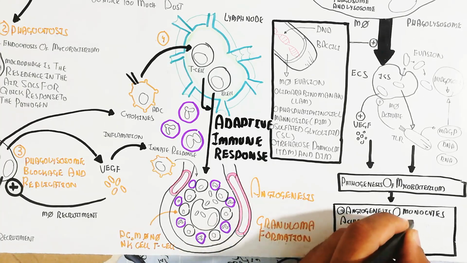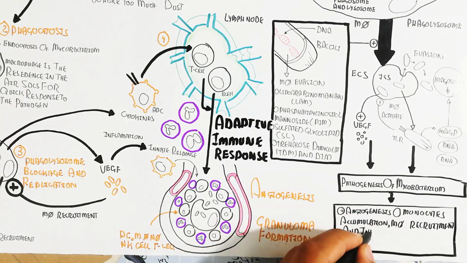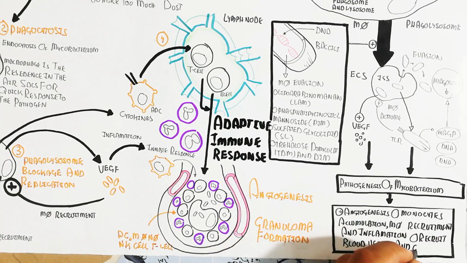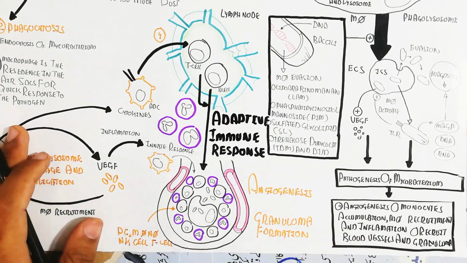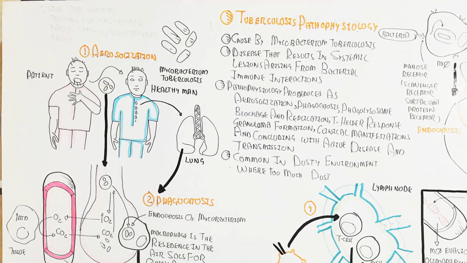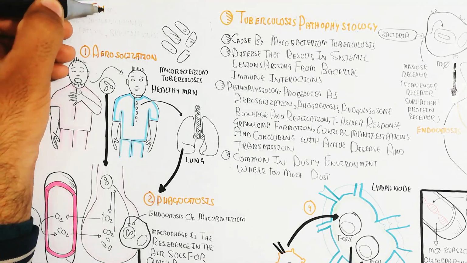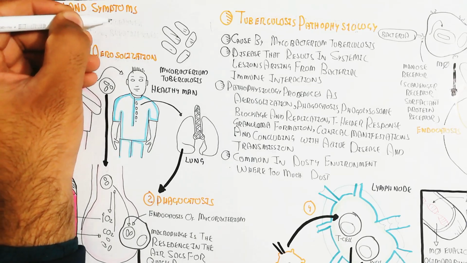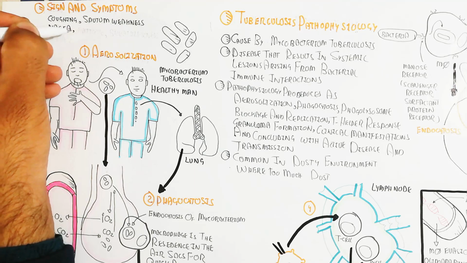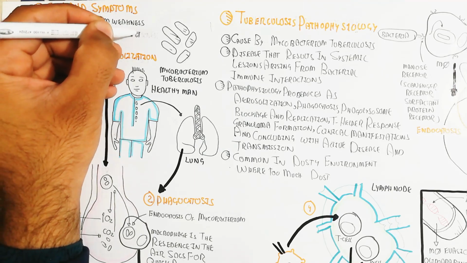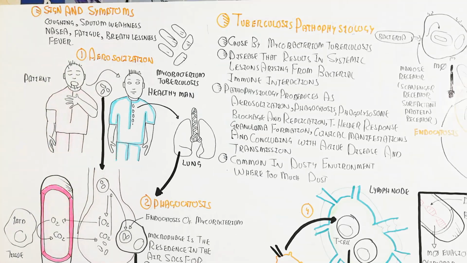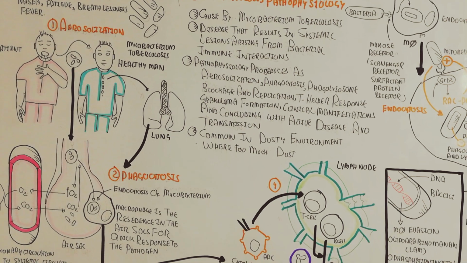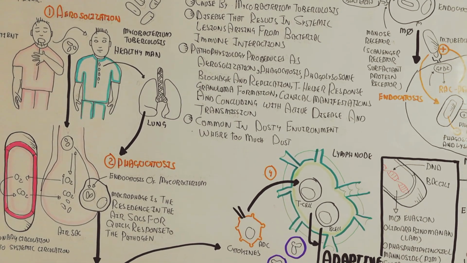Pathogenesis of mycobacterium triggers angiogenesis, monocyte accumulation, macrophage recruitment and inflammation, recruiting blood vessels and granuloma formation. This recruitment leads to a cluster of mycobacterium, and around it the lymphocytes lead to granuloma formation, which progresses the disease because replication of the mycobacterium increases. The signs and symptoms can be coughing, sputum, weakness, nausea, fatigue, breathlessness and fever.